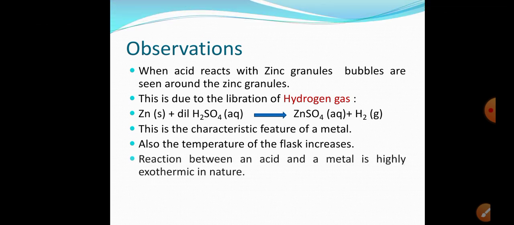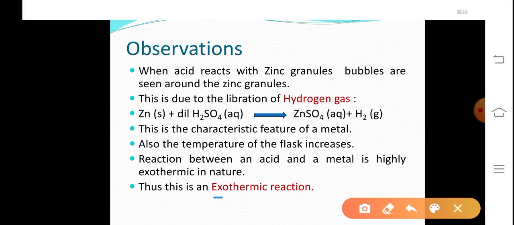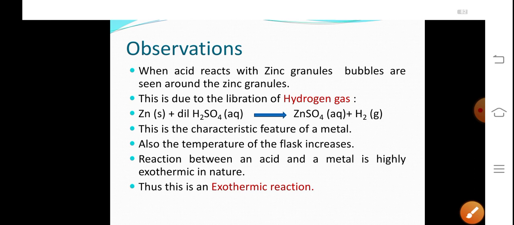The reaction between an acid and a metal is highly exothermic in nature. Thus, this is an exothermic reaction. So, this reaction is exothermic in nature, so it is a chemical change. This is representing that it is a chemical change. A new product is formed, this is again a chemical change. And the evolution of gas, again a chemical change. Overall, this activity describes to us the chemical change.